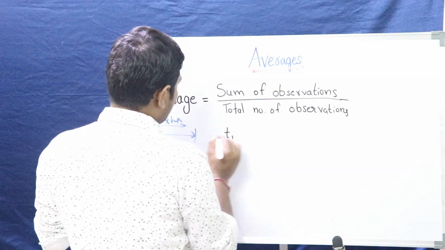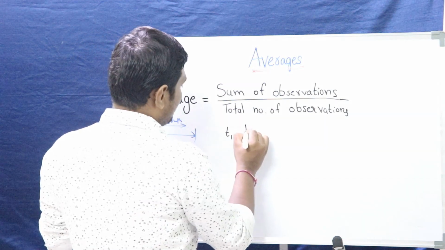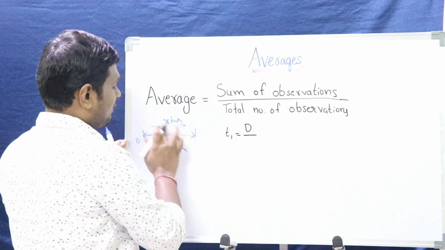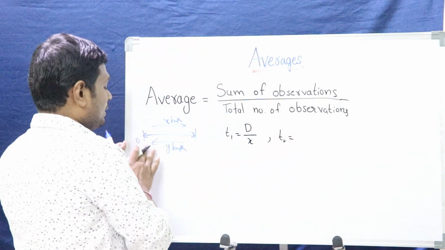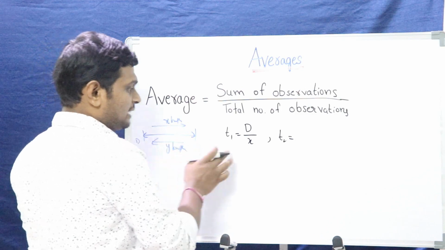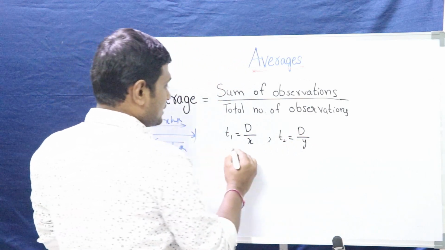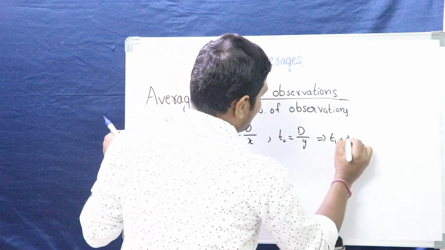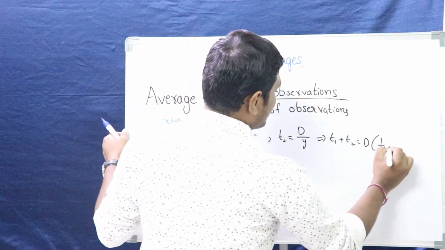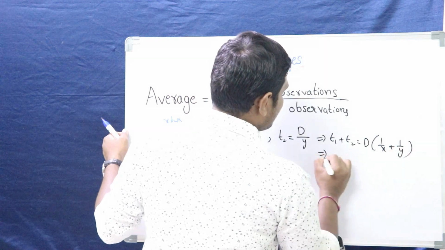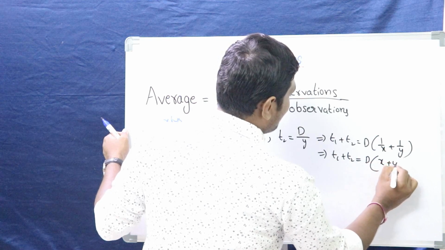Let's assume the time taken to go in the upward direction is t1. What would be that one? Distance travelled divided by the velocity. Velocity is x. This is one thing. And let's assume the other direction, the time taken to travel from this to this is t2. The distance is same. The velocity is y. Right? Let's add this one, t1 plus t2. This is the total time taken. How much will we get? d into 1 by x plus 1 by y. This is t1 plus t2 equal to d into (x plus y) by xy.